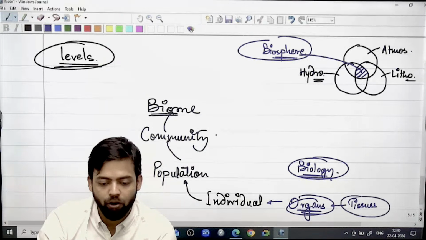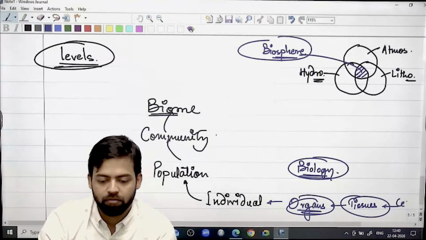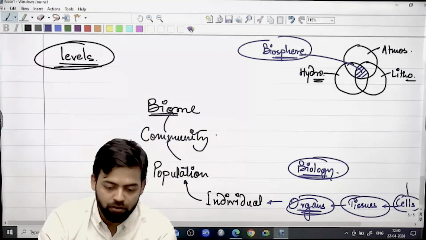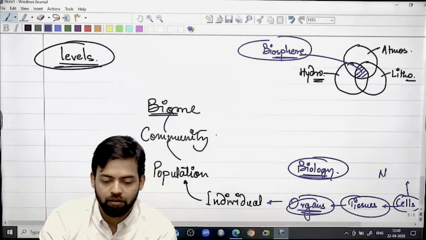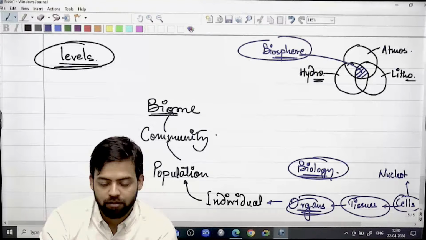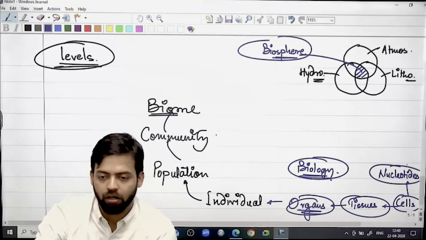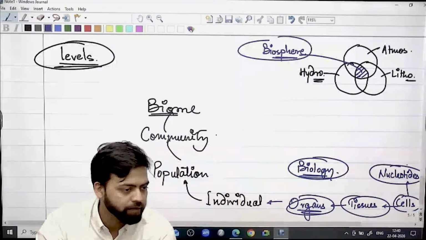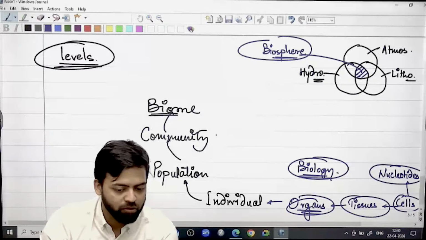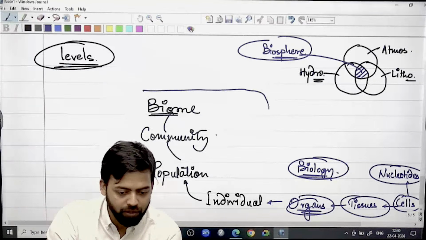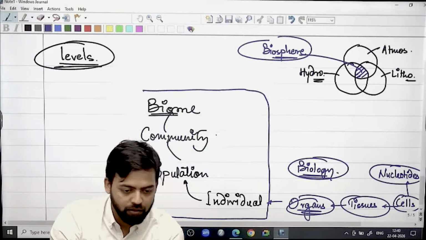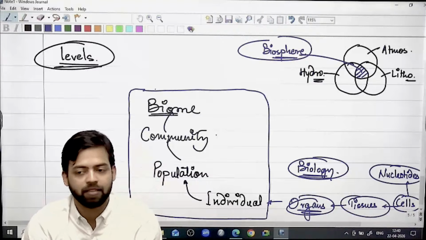How are tissues formed? Cells. How are cells formed? Nucleotides. Like this, you can go on, right? You can break things down. So this particular level becomes important as far as ecosystem-based study is concerned.